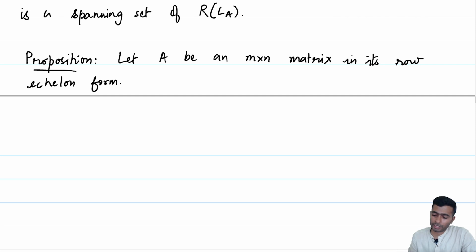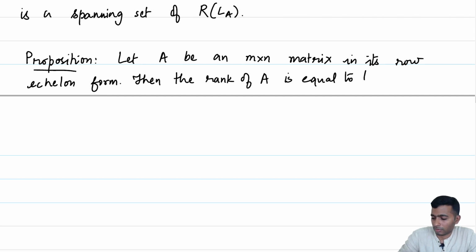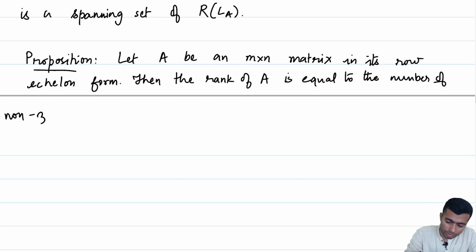So, you take any matrix in the row echelon form, then the rank of A is equal to the number of non-zero rows of A.